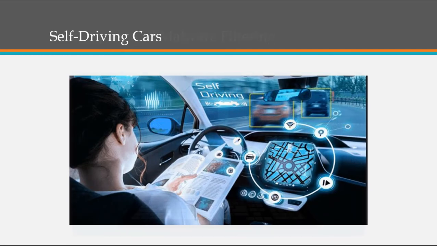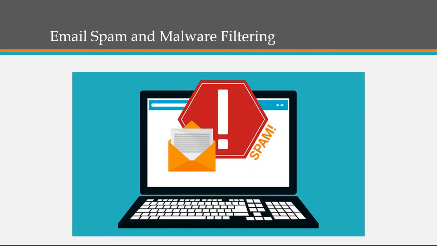Number 6. Email spam and malware filtering. Whenever we receive a new email, it is filtered automatically as important, normal, or spam. We always receive an important mail in our inbox with an important symbol and spam email in our spam box. And the technology behind this is machine learning.